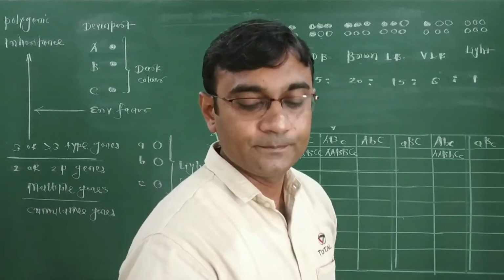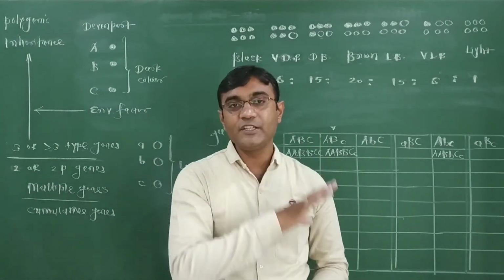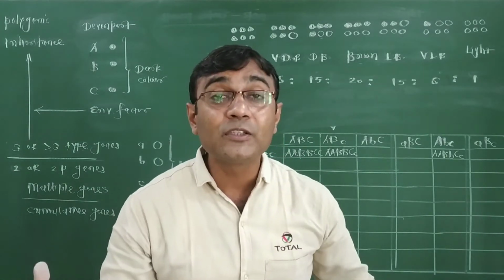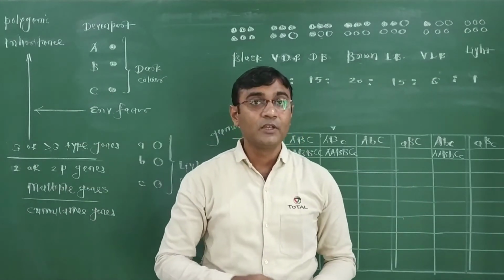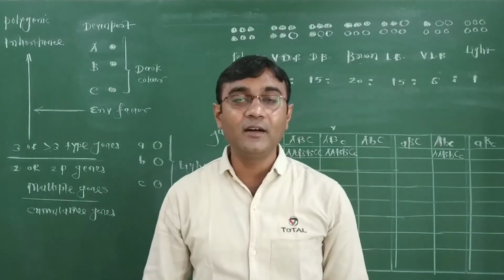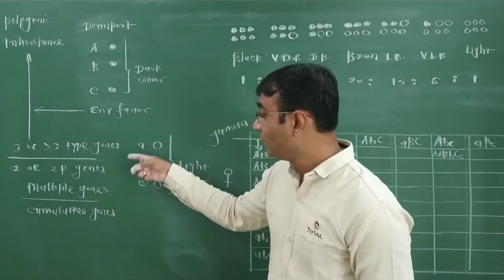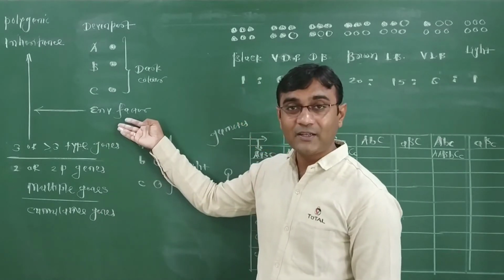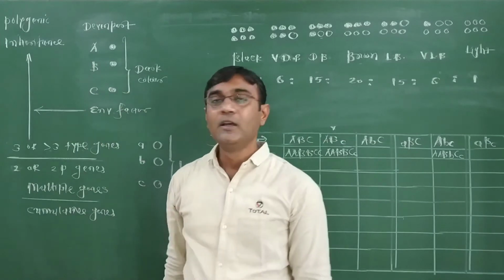For example, identical twins have the same genes, even though their skin color is different. Why? Because one works in an open field, so their color is dark. One works inside an air conditioned office, so their color is light.